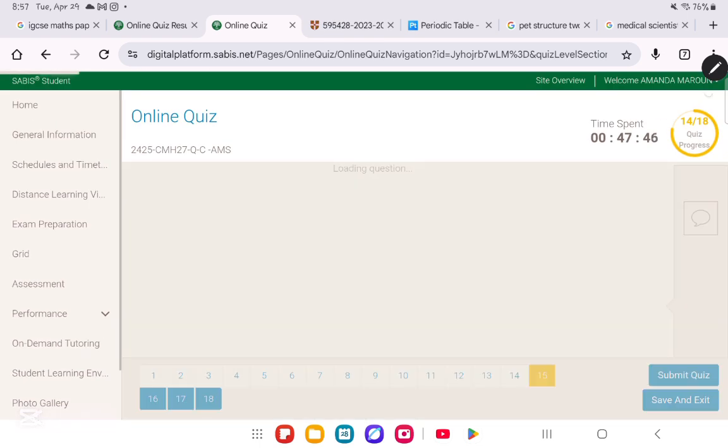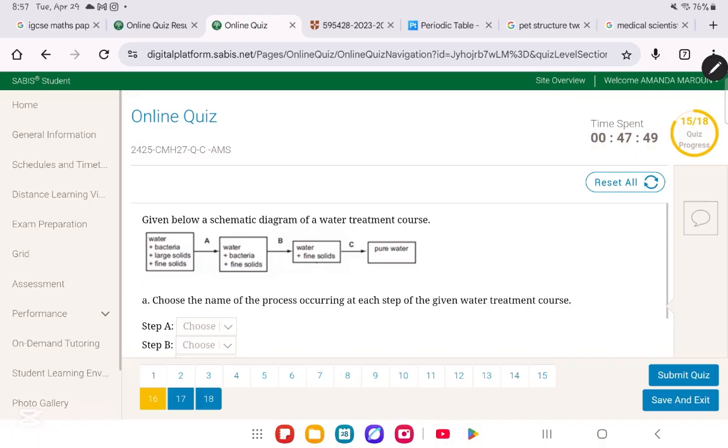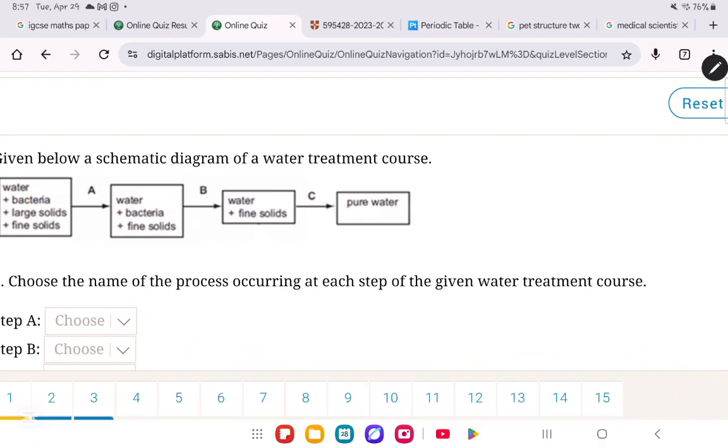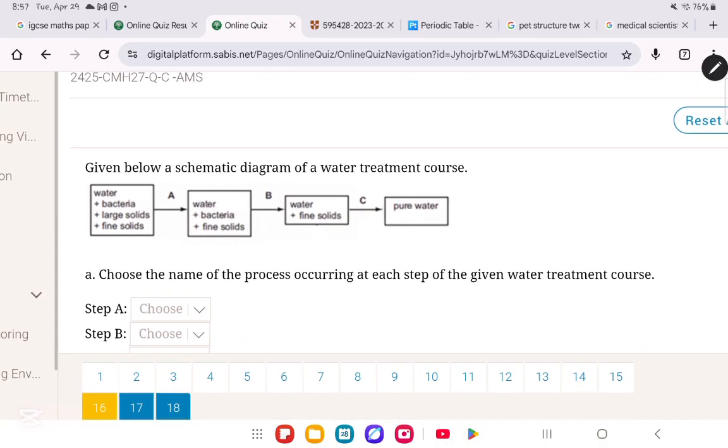We move on to question number 16. In question number 16, they said, choose the name of the process occurring at each step of the given water treatment course. So, in step A, what do we have? We have first water plus bacteria plus large solids plus fine solids. You got rid of the large solids. When you get rid of the large solids, this is known as screening.